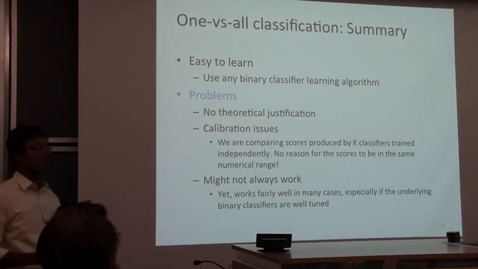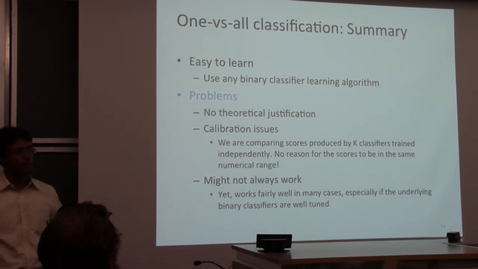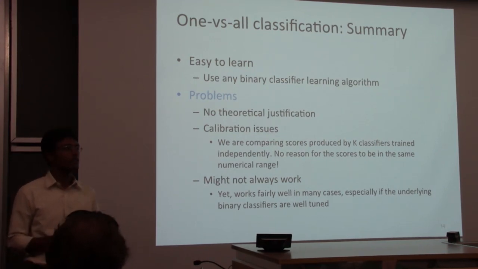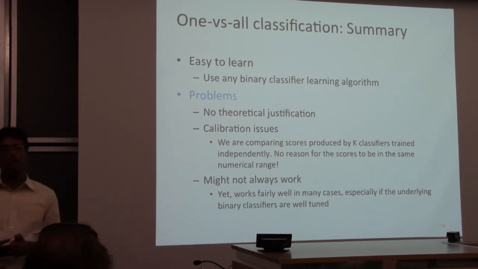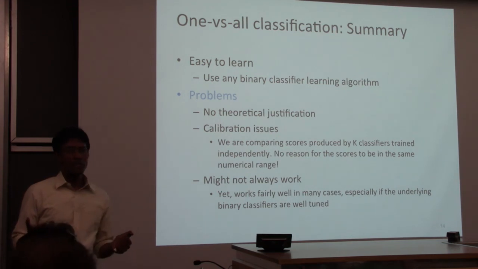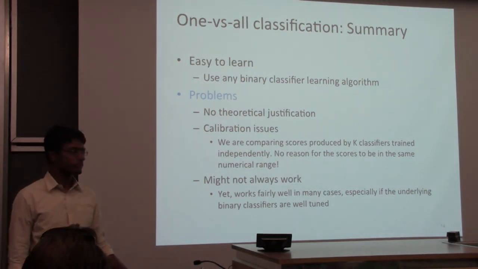So there is no normalization across labels. And again, for some mysterious reason, it just doesn't seem to happen. In theory, there's nothing that prevents it from happening. In practice, it doesn't show up too much, and it's not clear why. It might not always work, but like I said, occasionally, very often it does.